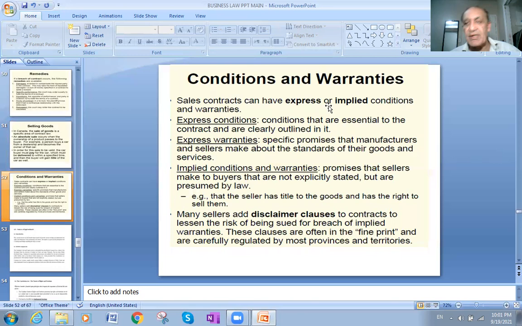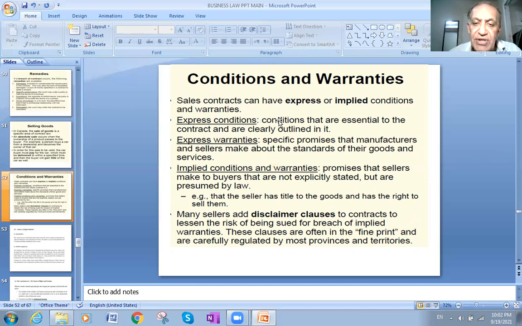Conditions and warranties. What about them? What do we mean by conditions and warranties? Sales contracts can have express or implied conditions and warranties. What are express conditions, and what are implied conditions? What are both of them?